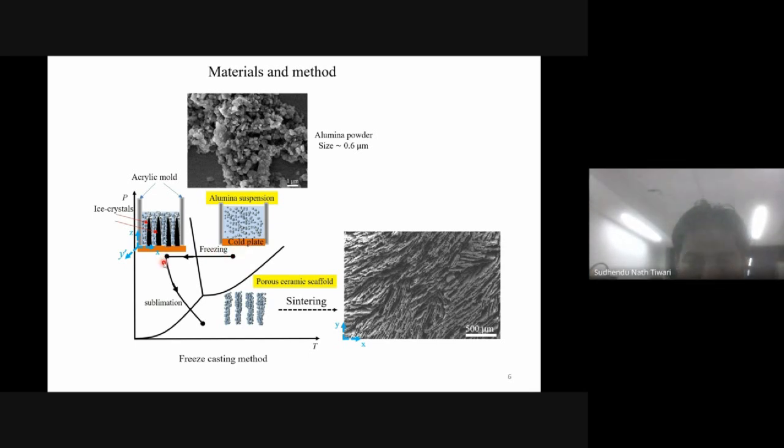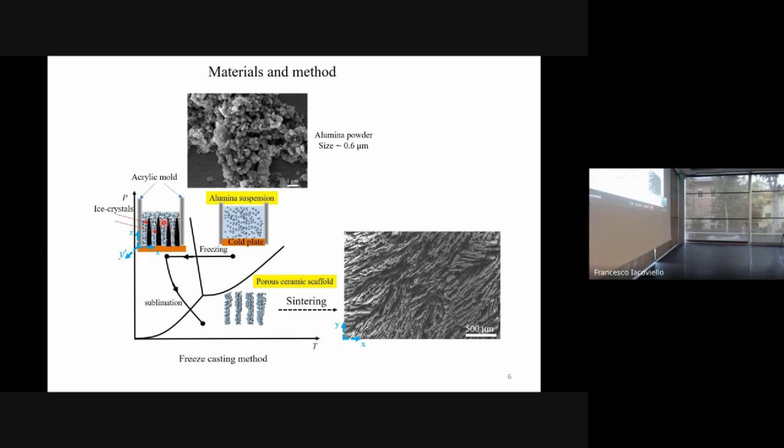So during freezing, what happens? Ice nucleates at the bottom, and it grows something like this. This is a preferential solidification of water. Ice grows from bottom to top, and as it grows, it repels the ceramic particles. The ceramic particles separate, and ice grows from bottom to top. By doing so, we get a frozen scaffold.